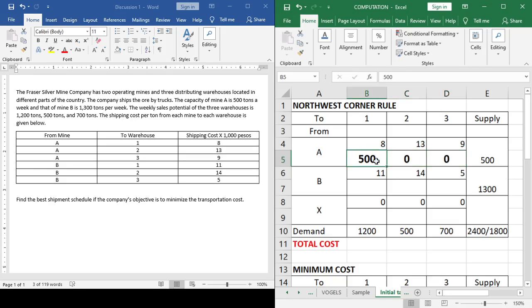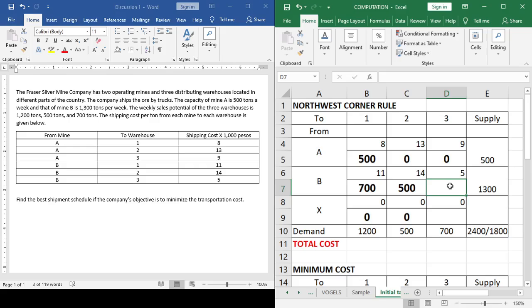Okay? So, next, since di naman ta makamove dito sa right, move ta sa ubos. Now, pila na lang ang kulang sa demand, that is 700. Pila pa ang supply, 1,300. So, you put there 700. And then, this demand of warehouse 1 is already fully satisfied. After we go to 700, we go to the right. Okay. So, you have there 500 versus pila na yung nabilin ani 1,300 ba ni 700, that is 600. 500 versus 600, that is 500. So, fully satisfied na ang demand ni warehouse 2.